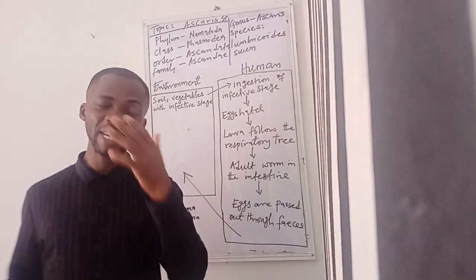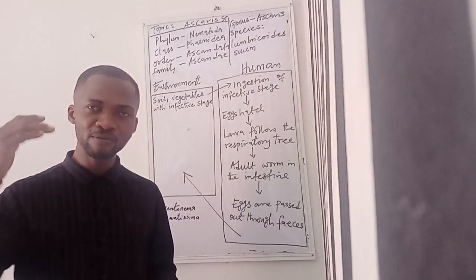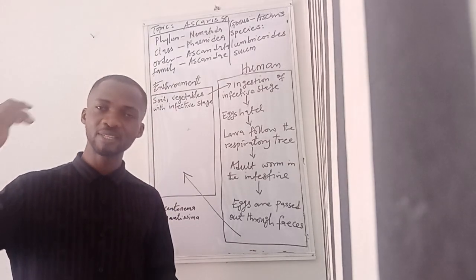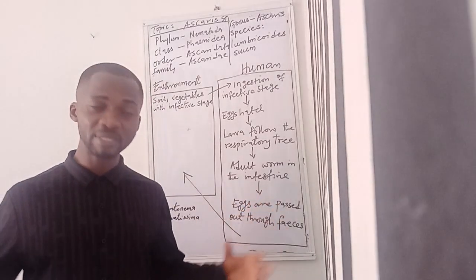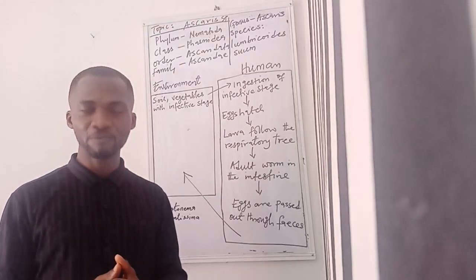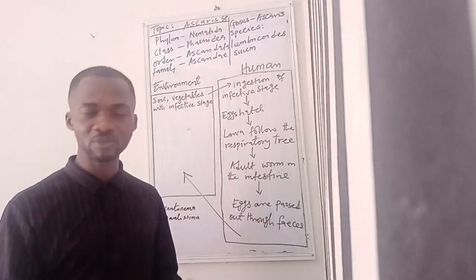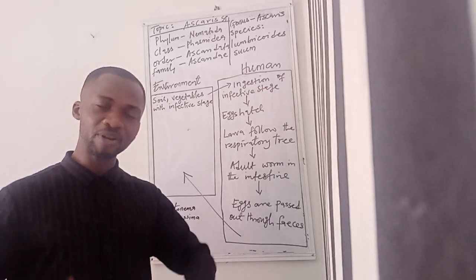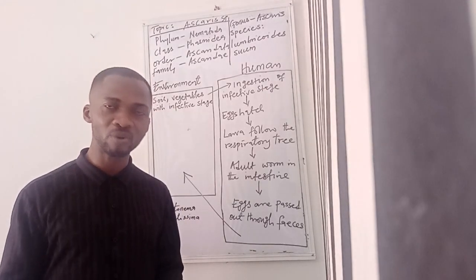Then, of course, mechanical vectors. Mechanical vectors can also help in the spread of Ascaris lumbricoides. When I say mechanical vector, you basically have two main types of vectors. We have the biological vectors, in which the parasite is usually found within the body of the vector.